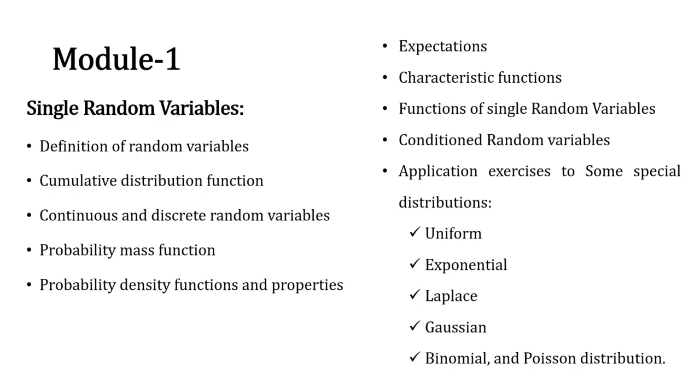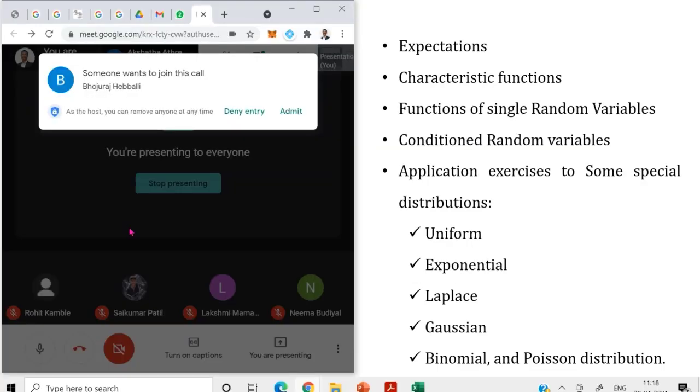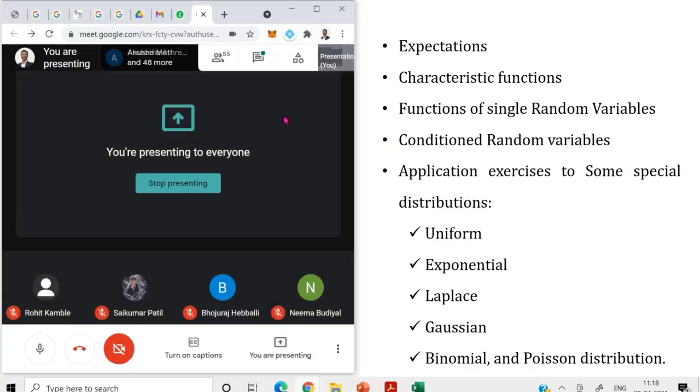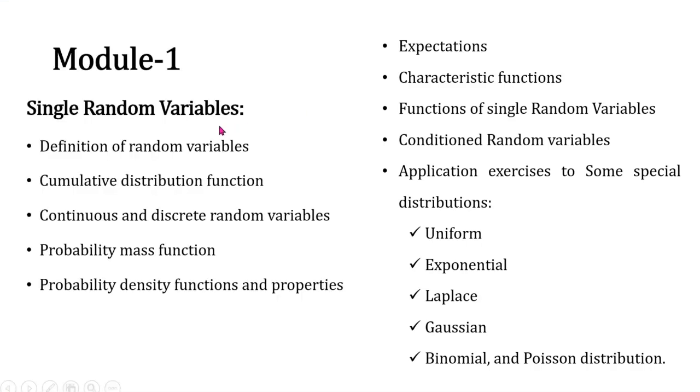And today's discussion is what you mean by a random variable, what you mean by a random process, and what you mean by continuous and discrete random variables. These three topics will be covered in today's class. I repeat, first we'll see what you mean by a random process, later what you mean by a random variable, finally what you mean by continuous and discrete random variables will be discussed in today's class.